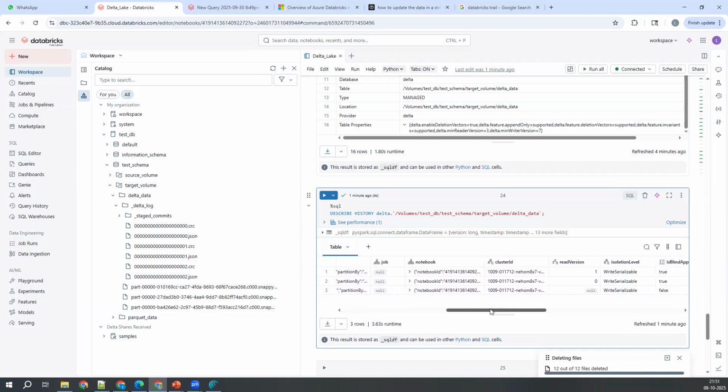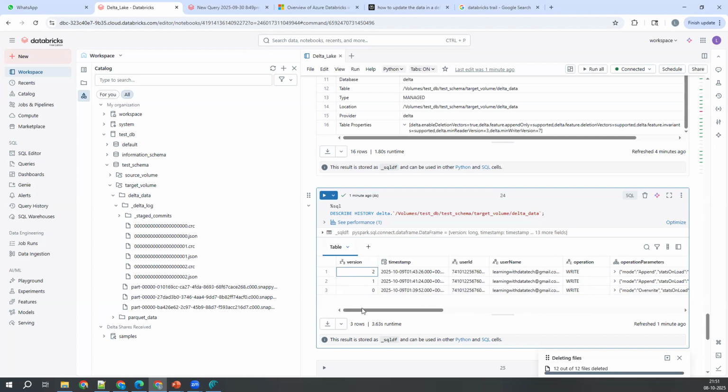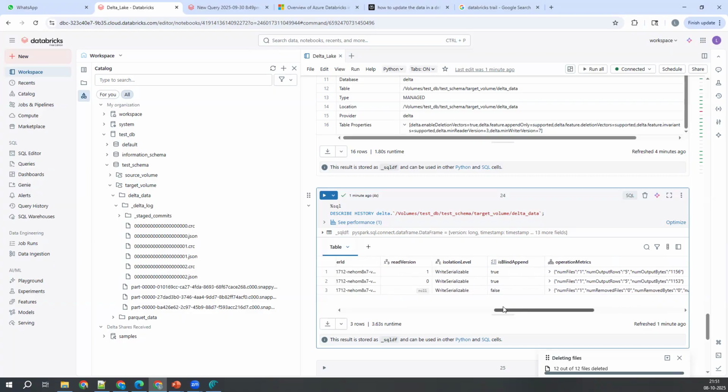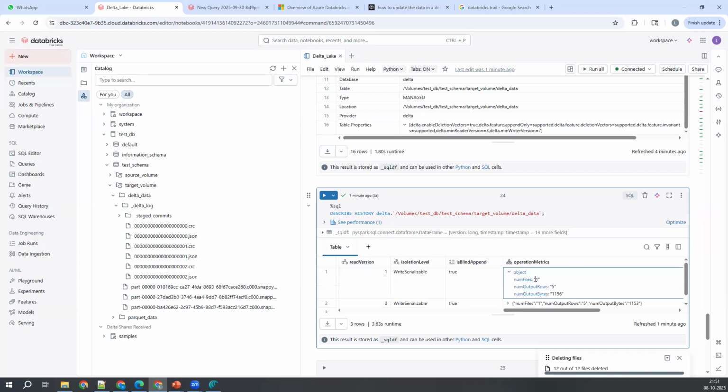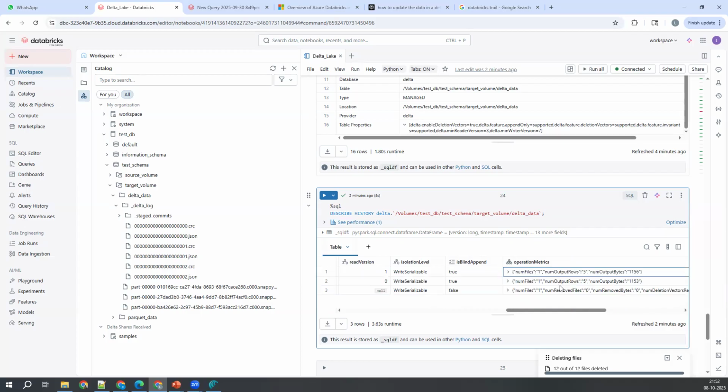So from which notebook you have done that operation? This is the notebook. From which cluster you have done that operation? See, everything is captured here. What is the read version? When it is creating version 2, what was the earlier version? 1. And how many files are written here? 1 file is written. Number of records are 5. The number of output bytes is 1156. See, everything is captured here.